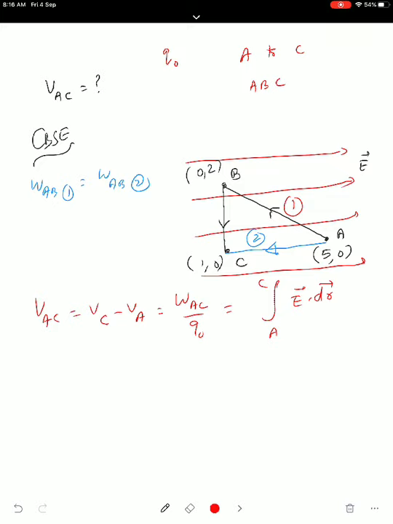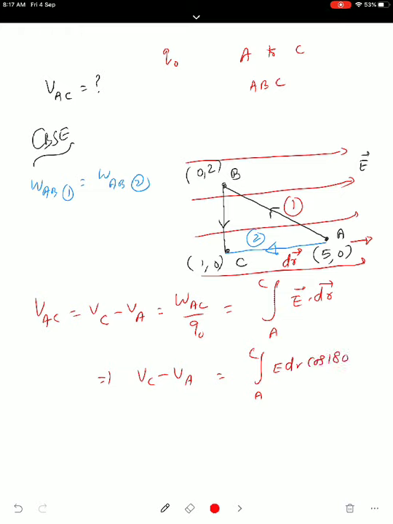So potential difference, this means VC minus VA equal to, what is the direction of electric field? Electric field is toward right side. When you go from A to C, mark it as this is the dr vector. What is the direction of E vector and dr vector? E vector is toward right side, and dr vector is from A to C. What is the angle between them? 180 degree. Okay, so this is from A to C. We write it as E dr cos 180.